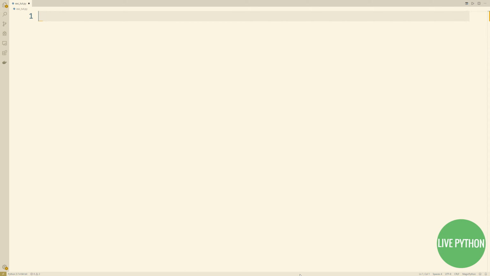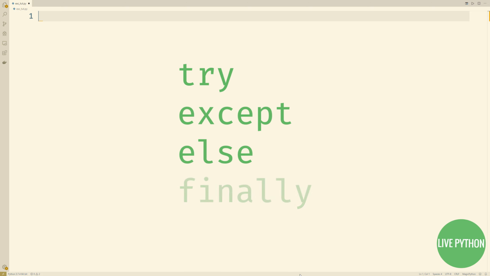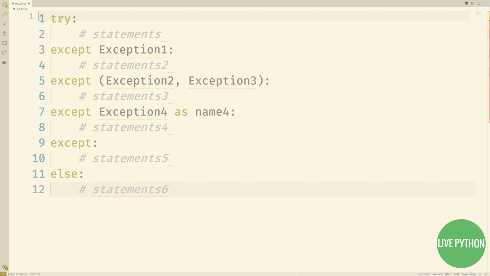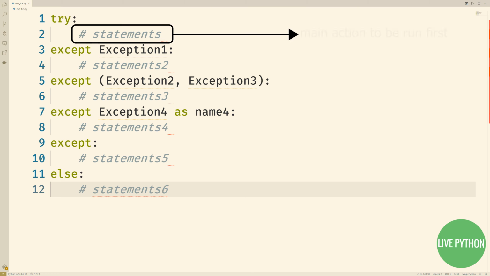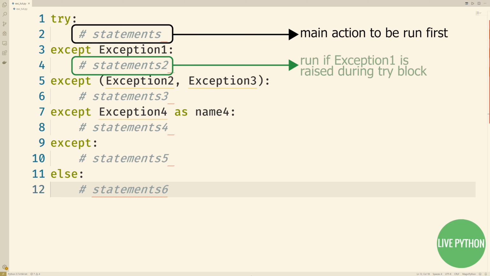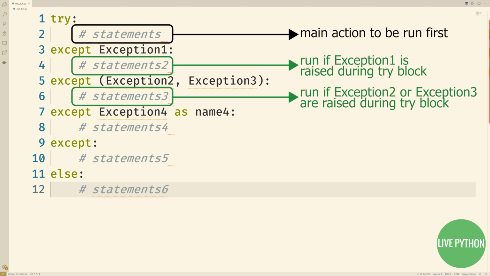Similarly, even though context managers with as can be considered with exception handling, it's best left dealt with separately, so that we can focus on mastering try, except, else, finally, in addition to raise. The statements in the try block are run first. If exception 1 is raised at any point during the try block, then statements 2 are run. If any of exception 2 or 3 are raised during the try block, then statements 3 are run.